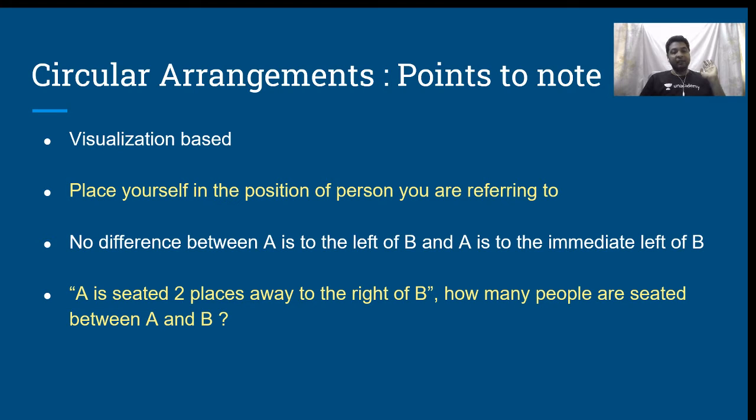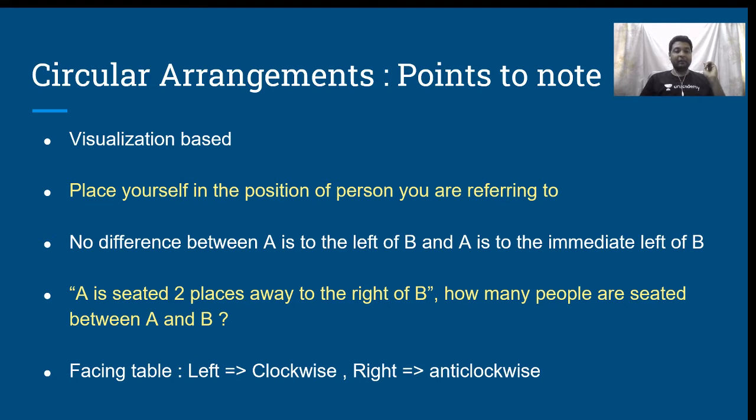Next, a point which is very similar between both linear as well as circular arrangement. A is seated 2 places away to the right of B. Means how many people are seated between A and B? There is only one person seated between A and B. This does not change.